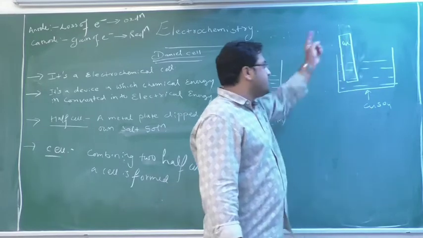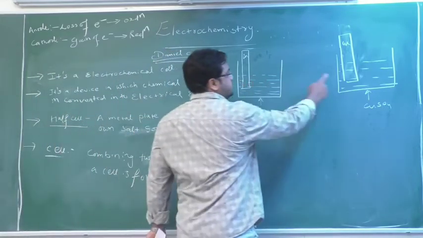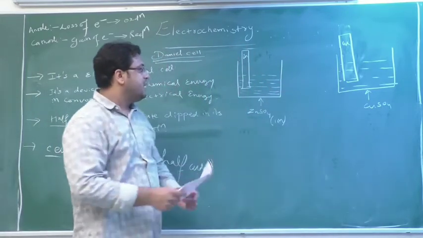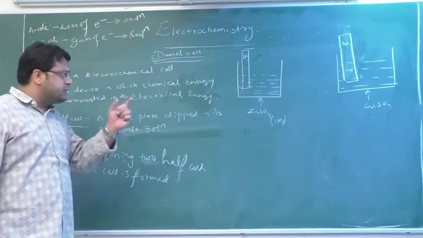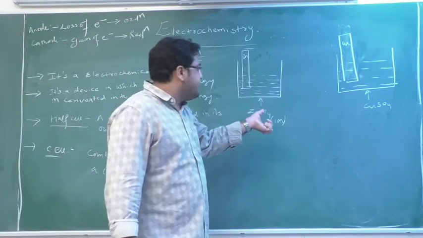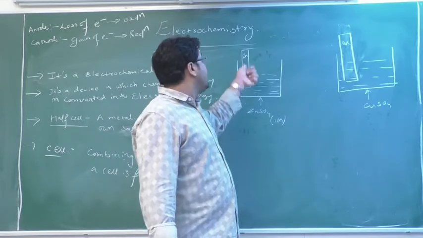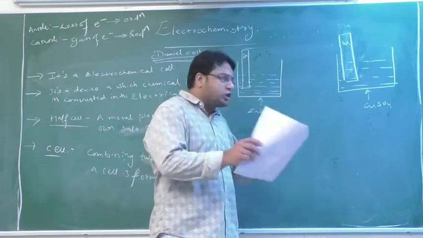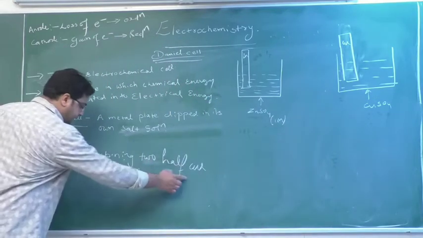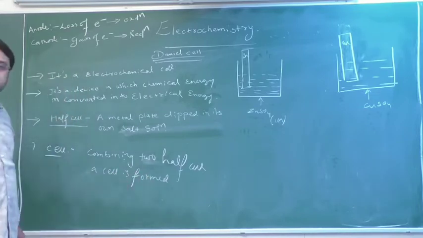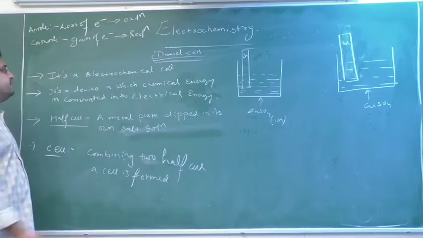So this construction is a half cell. Now, when I connect these two half cells by means of a conducting wire, and a salt bridge will also come, we will see later, but here I am taking the basics, the total combination is known as a cell. So a cell means combining two half cells, and I combine them by means of a conducting wire. Okay? So you can copy this out and we will see the further radial cell.